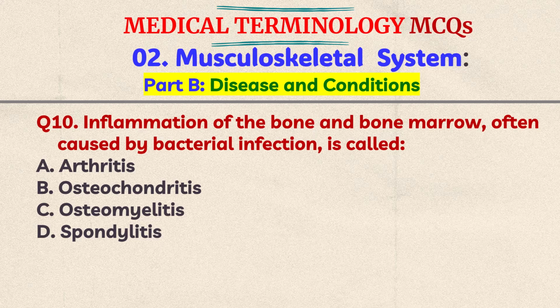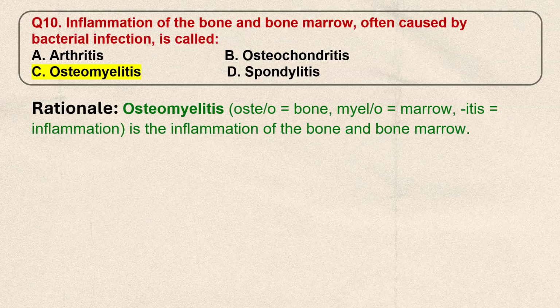Question number 10. Inflammation of the bone and bone marrow, often caused by bacterial infection, is called A. Arthritis, B. Osteochondritis, C. Osteomyelitis, D. Spondylitis. Think the answer. The correct answer is C. Osteomyelitis. Osteo means bone, myel means marrow, itis means inflammation. So it's the inflammation of the bone and the bone marrow.